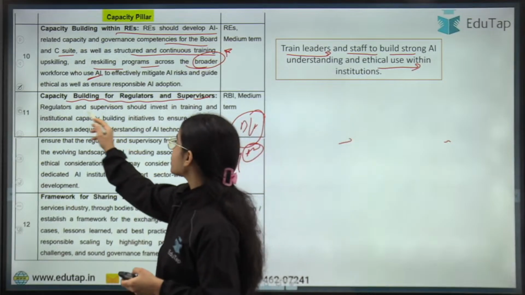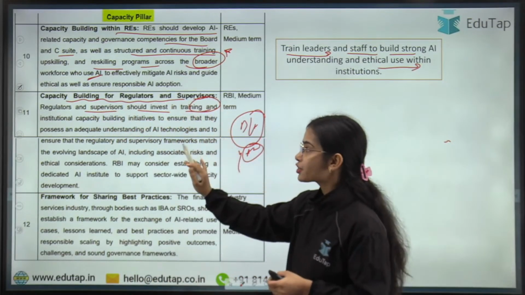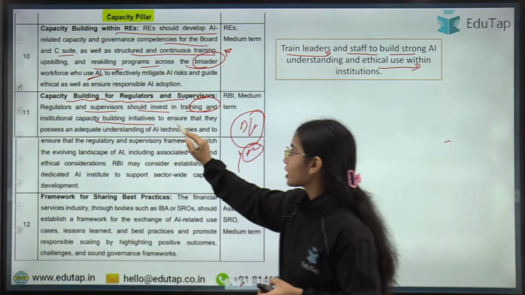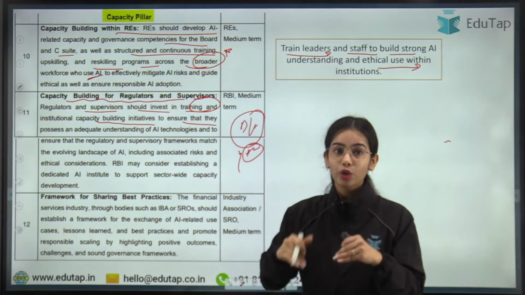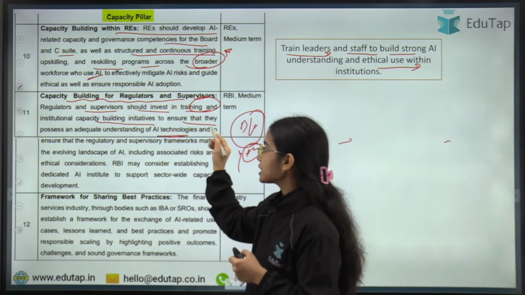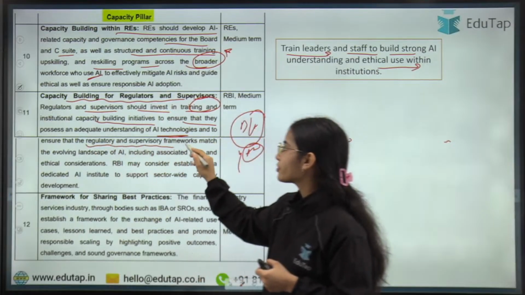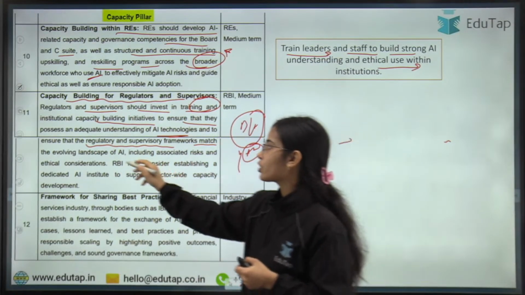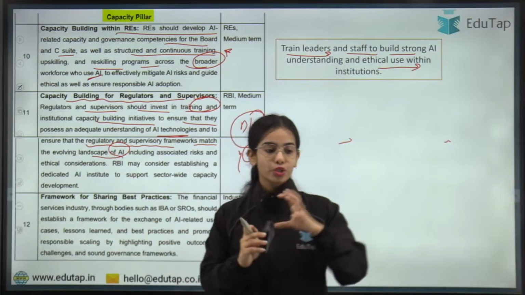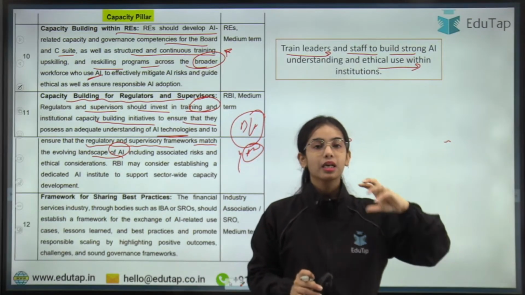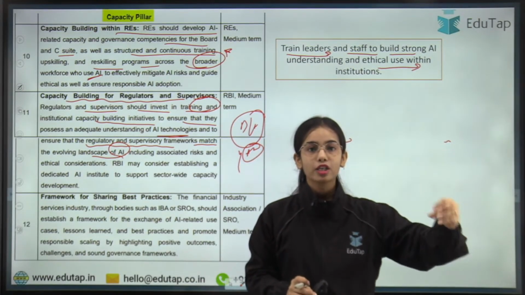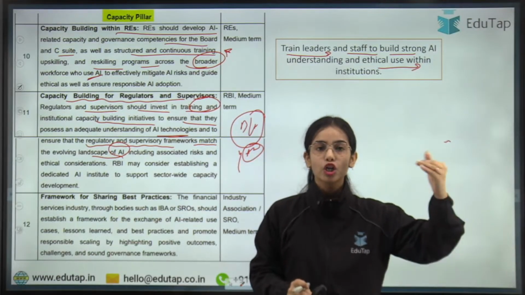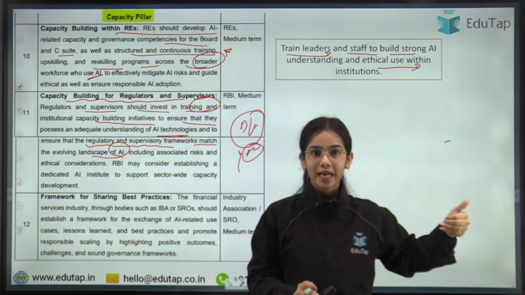Okay, so regulators and supervisors should invest in training and institutional capacity building initiatives to ensure that they possess adequate understanding of AI technologies and to ensure that regulatory and supervisory frameworks match the evolving landscape of AI. So the capacity building, the skilling, upskilling, reskilling, training should happen within the regulated entities so that they are able to use the AI efficiently.